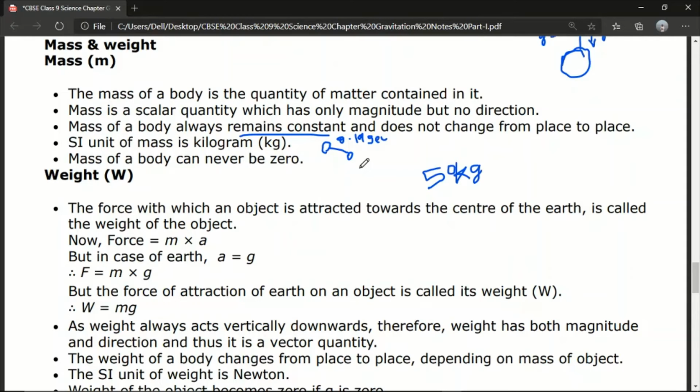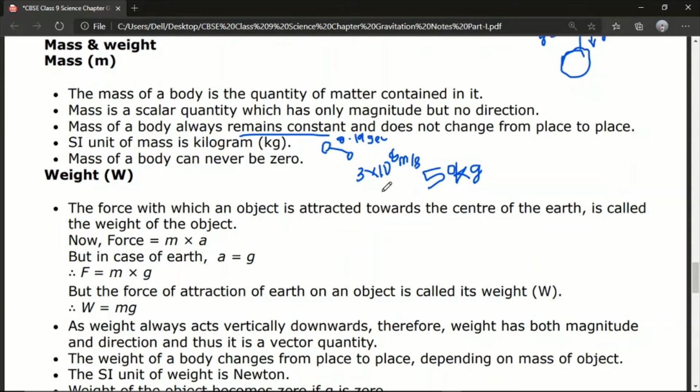So light has a certain speed also. It is about 3 into 10 to the power 8 meter per second. Okay, so what is the speed of light? This is something we also need to remember. It is 3 into 10 to the power 8 meter per second. I am writing meter per second because I am talking about its velocity or speed.